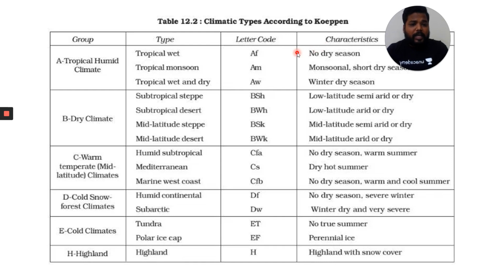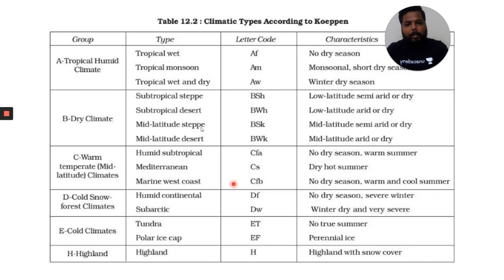Clear? So just by seeing this characteristic, you have to have an imagination of what all the things are which are going to happen. Like tropical wet equatorial type of climate, here the characteristic is no dry season is present. No dry season in the sense throughout the year rainfall. So precipitation would be high, vegetation would be high. In this way, you have to drag the things from these characteristics.